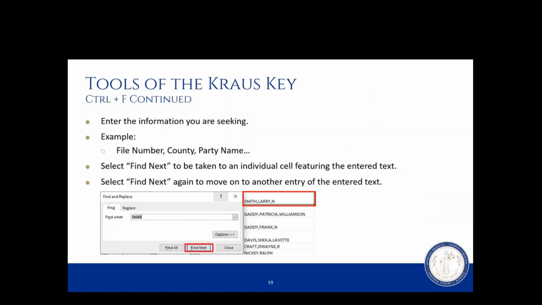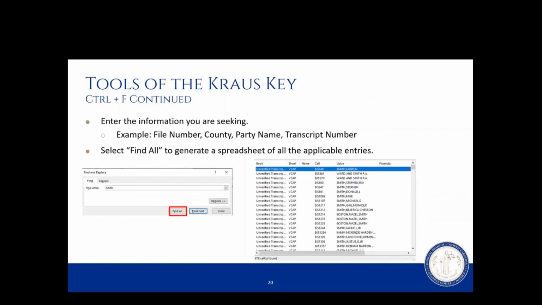So let's say, for example, you don't want to do this search one at a time. You could take that same information that you put in the Find What field, and you can select Find All. Once you've selected Find All, it will generate a mini spreadsheet with all the applicable entries for you to sort through, and you can decide which item it is that you're seeking.